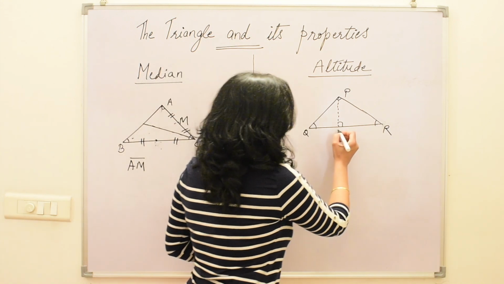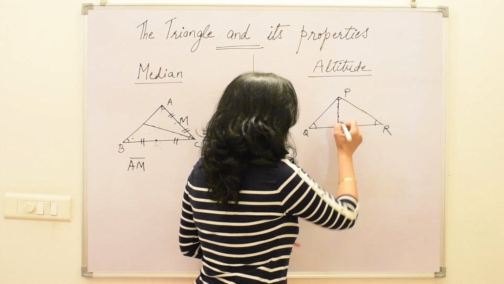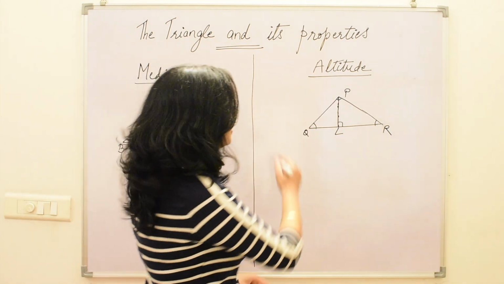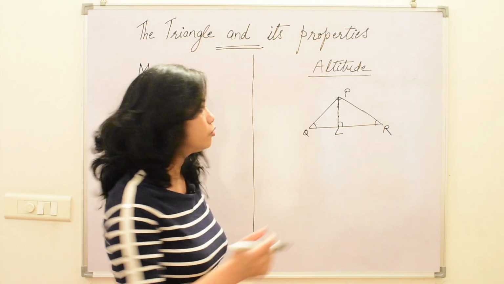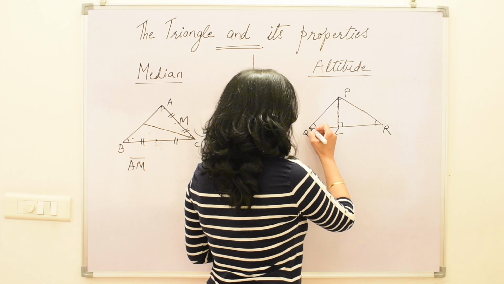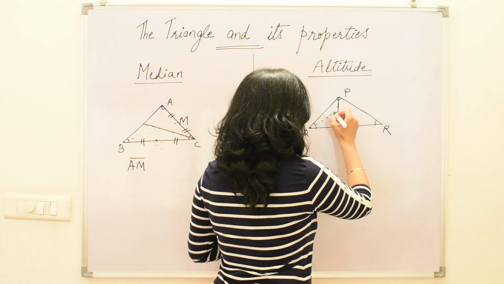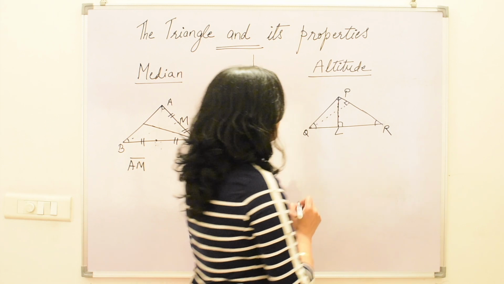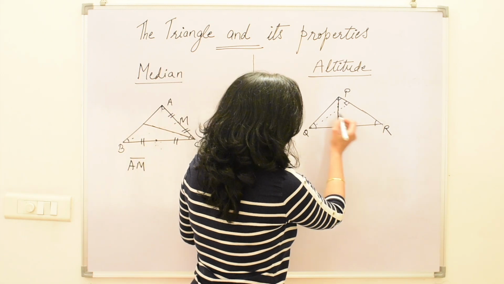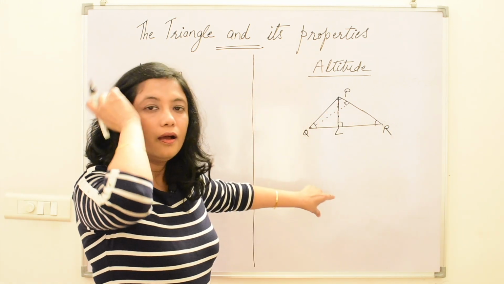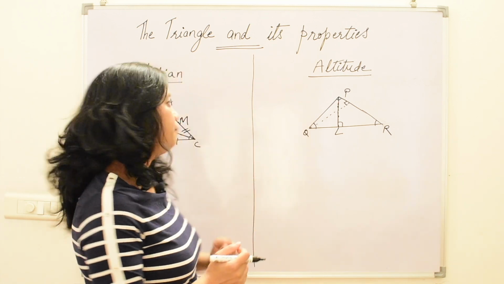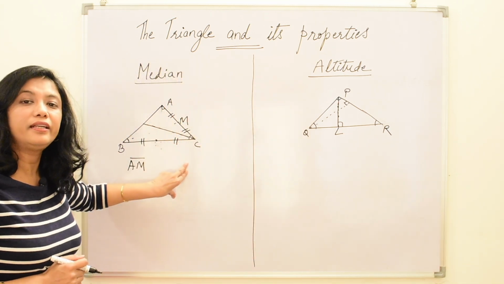Here this PL is the altitude. This is drawn from vertex P. Now similarly we can draw the other two altitudes also. So every triangle can have three altitudes. From here if we draw this, it will be somewhat like this. This is the perpendicular drawn from vertex Q. Here also we can draw another altitude from vertex R.